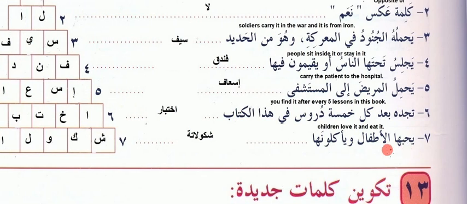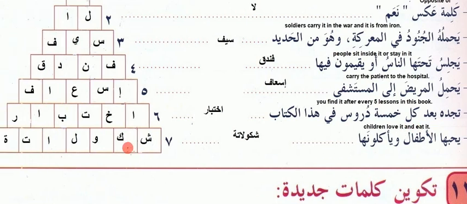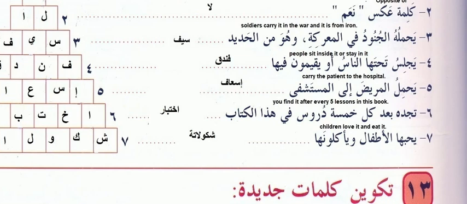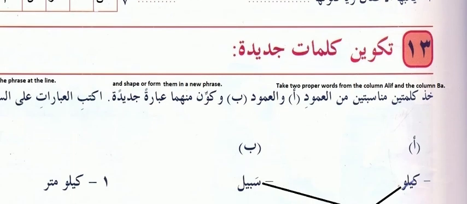Now yuhibbuha al-atfal wa ya'kuluneha. Children love it and eat it. What is this? This is the sheen, kaf, waw, lam, alif, ta, ha. Shakolata means, no need to tell, everyone knows what shakolata is.